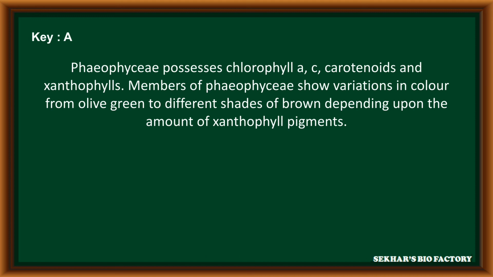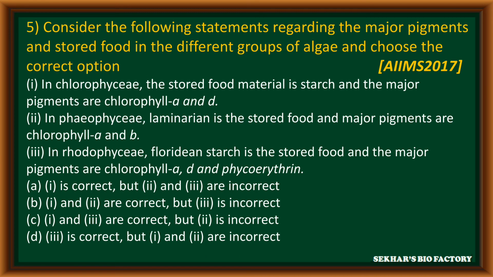Members of Phaeophyceae vary in color from olive green to different shades of brown depending upon the amount of xanthophyll pigments. Question number 5 from AIIMS 2017. Consider the following statements regarding the major pigments and stored food in different groups of algae and choose the correct option. First statement: in Chlorophyceae, the stored food material is starch and the major pigments are chlorophyll a and b.